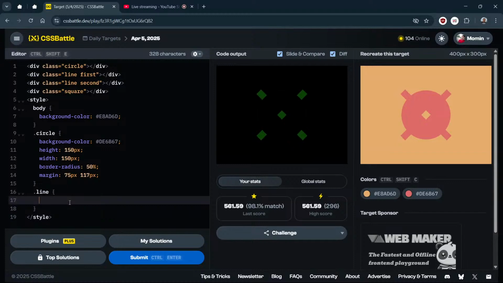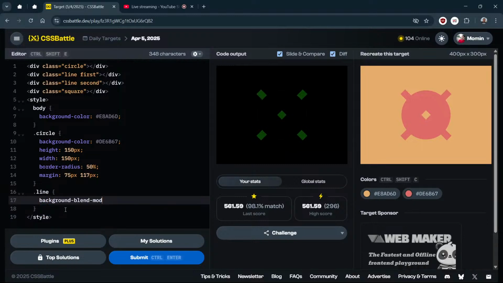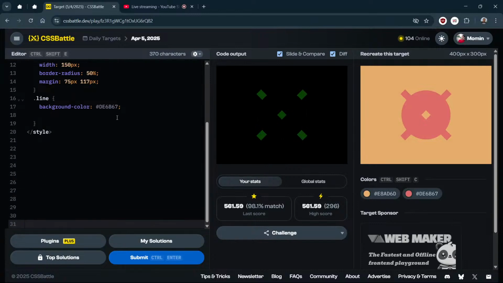For now we will do all things that make sense, right? Now for this we need the same background color, background color is this. Then what we need, okay, let me just have some space here.